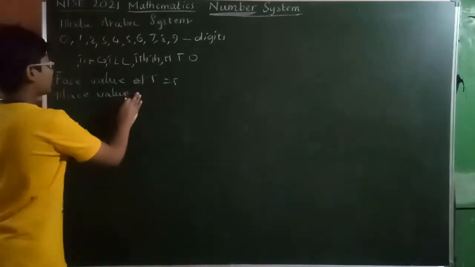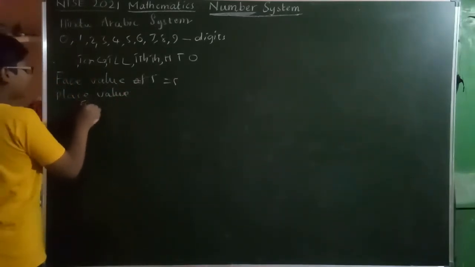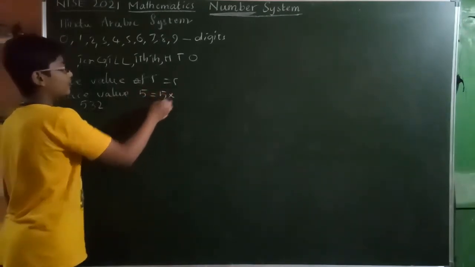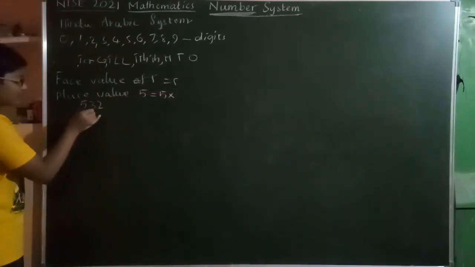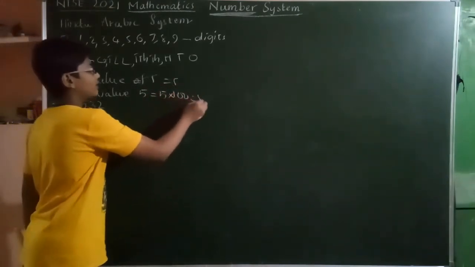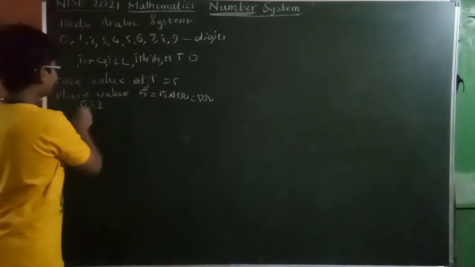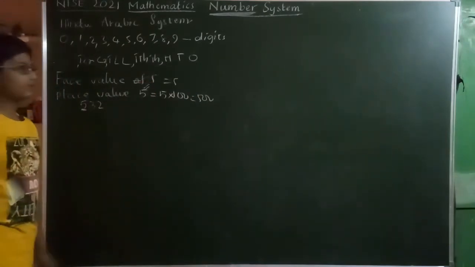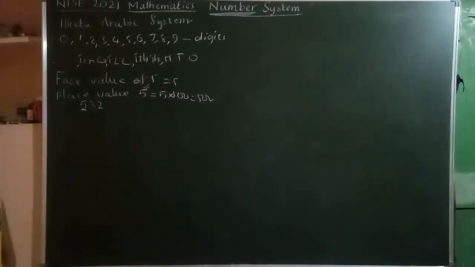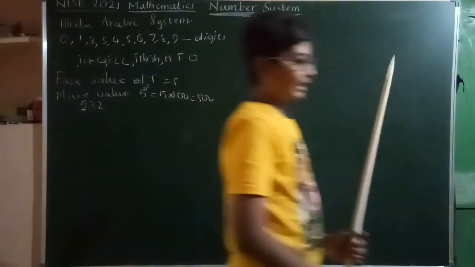Suppose in a number 532, the place value of 5 is 5 into its place. Its place is ones, tens, 100. 5 is in the place of 100. So 5 into 100, that is 500, will be the place value according to its place. What is the place value of 3? It is 3 into 10, because it is in the place of tens. So 3 into 10, 30. That will be the place values.